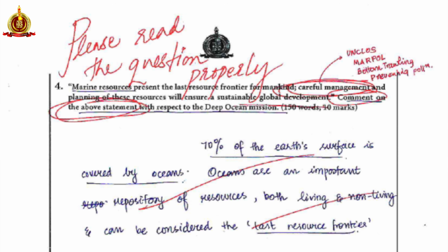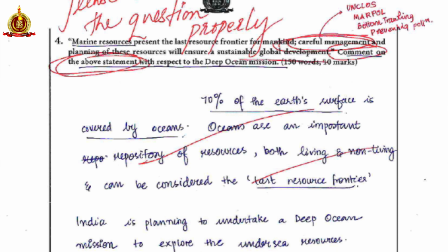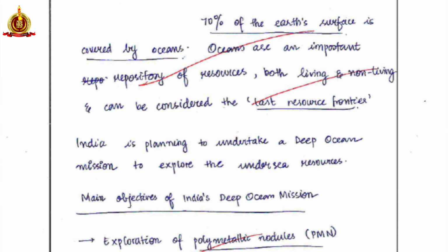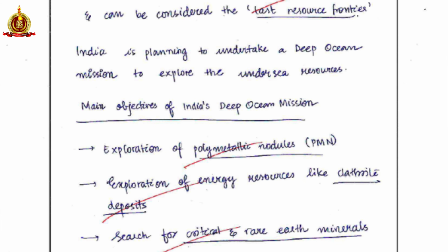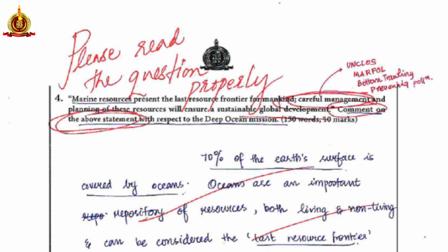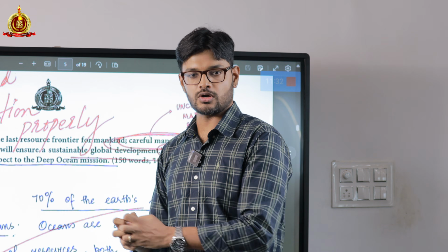I'll tell you what Fabi had done in this question. She spoke about marine resources, a paragraph, an introduction, and straight away she went to main objectives of India's deep ocean mission. You would notice that the question says marine resources present last resource frontier for mankind. Careful management and planning of these resources will ensure sustainable development. And after that alone, it says comment on the above statement with respect to deep ocean mission. So there's a chunk of the question that she has not addressed.